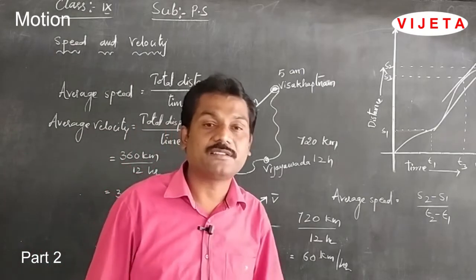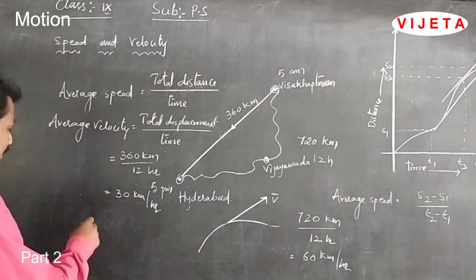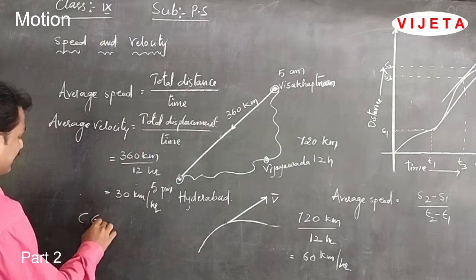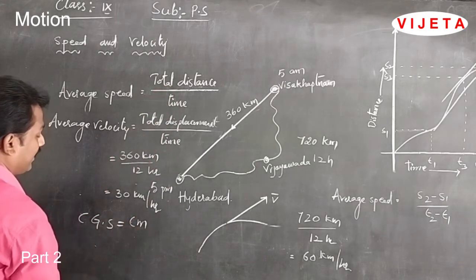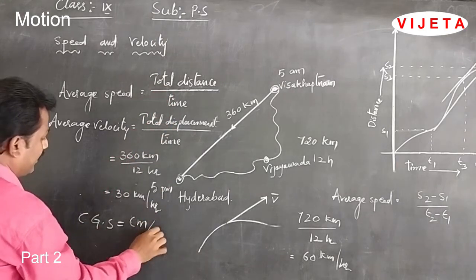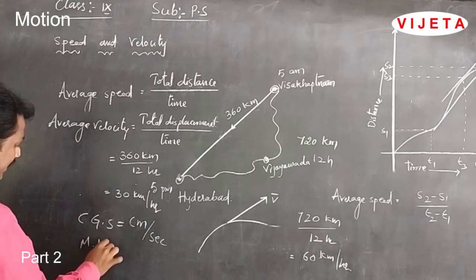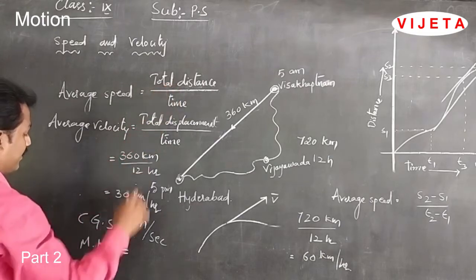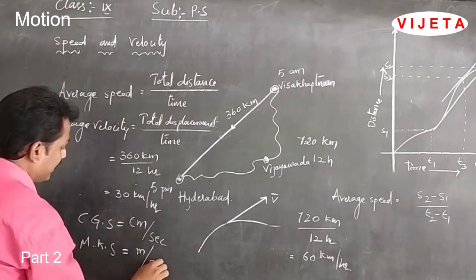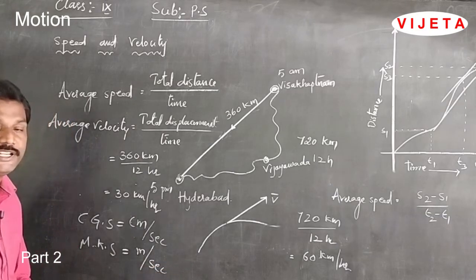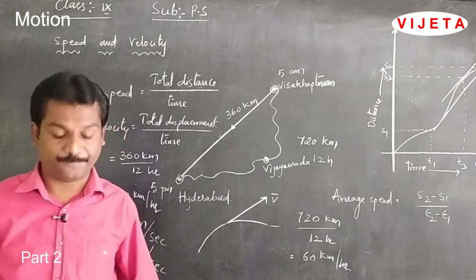Now, what are the units of speed and velocity? In the CGS system, the distance is measured in centimeters and the time in seconds. In the MKS system, the distance is measured in meters and the time is again in seconds. Speed and velocity have the same units.